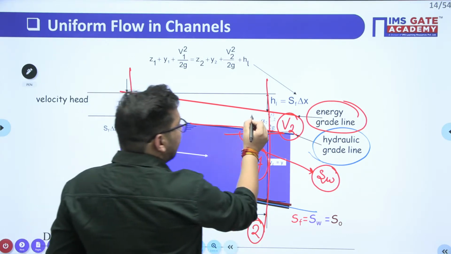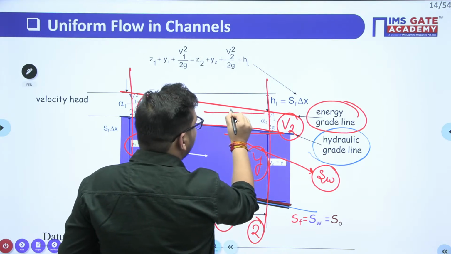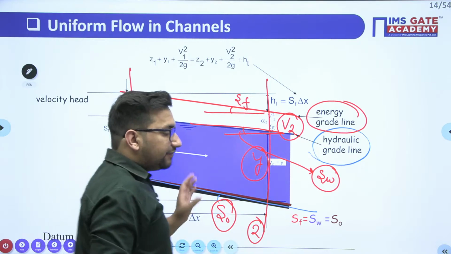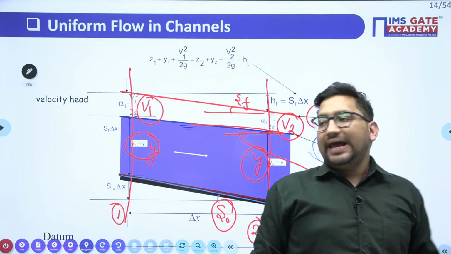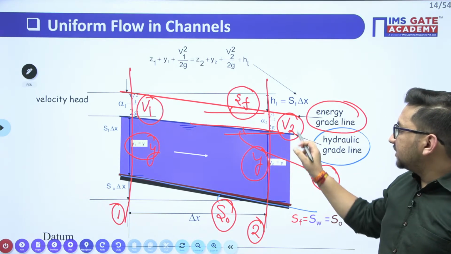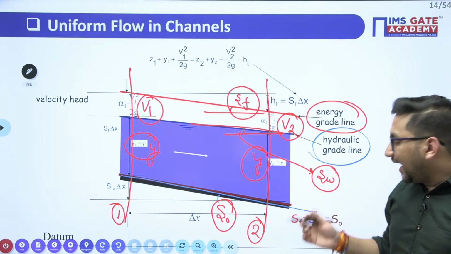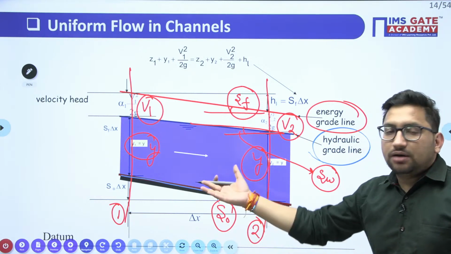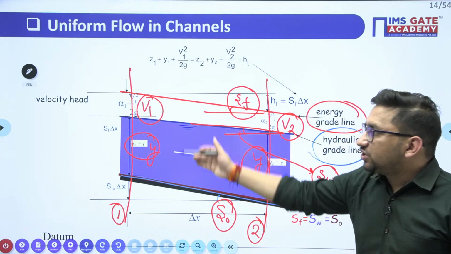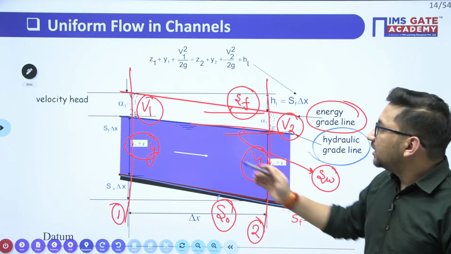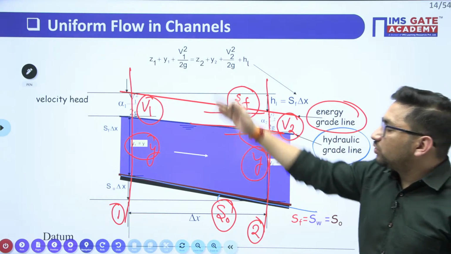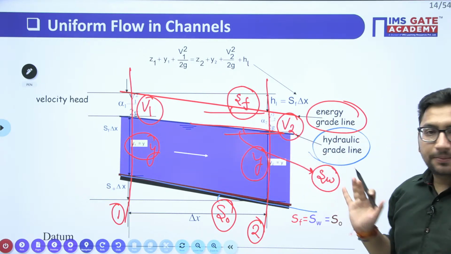And this energy line has a slope with respect to horizontal, let's suppose SF. So we have defined 3 types of slope. Your SF value is the energy line slope, your SW is the water surface slope, and S0 is your channel bottom slope. As the depth of flow is not going to change, your velocity is not going to change. It means this energy value is also not going to change at any particular section.